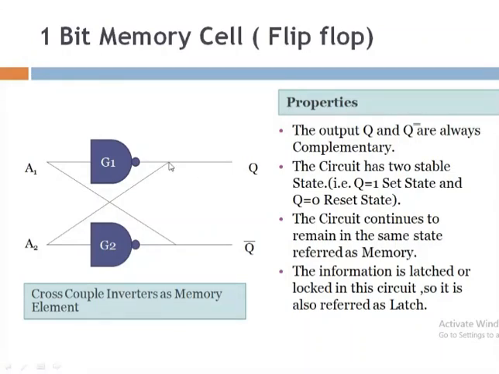So this Q is considered as an input. This 1 is given to this A2, and A2 will be applied to G2. Due to the NAND gate, it is converted into its negation, so 1 becomes 0. Now here Q is 1, here Q bar is 0, and 0 is applied as an initial level. In this way you can say that Q and Q bar are always complements. So this circuit is also called a latch.